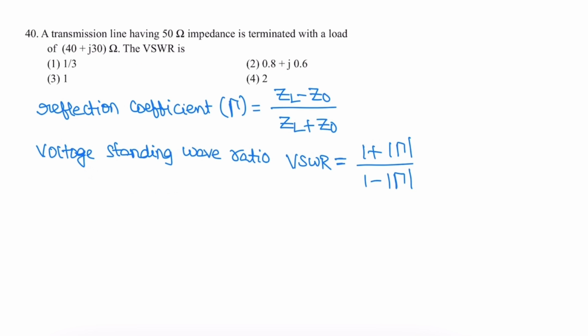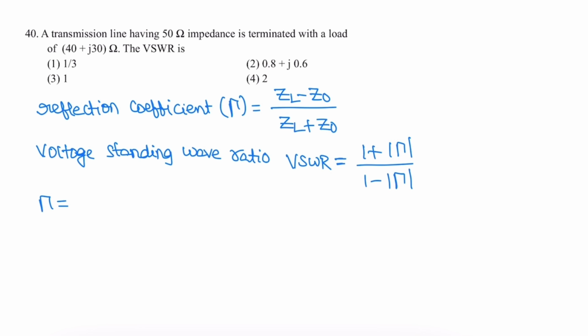Next question. A transmission line having 50 ohm impedance is terminated with a load of 40 plus j30, and they are asking to calculate the voltage standing wave ratio. So voltage standing wave ratio depends on the reflection coefficient, and reflection coefficient in turn depends on load impedance and characteristic impedance. Here reflection coefficient gamma is ZL minus Z0 by ZL plus Z0.